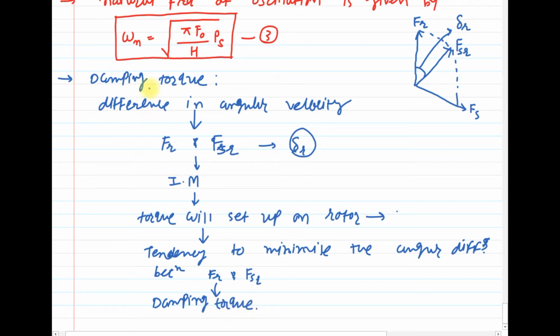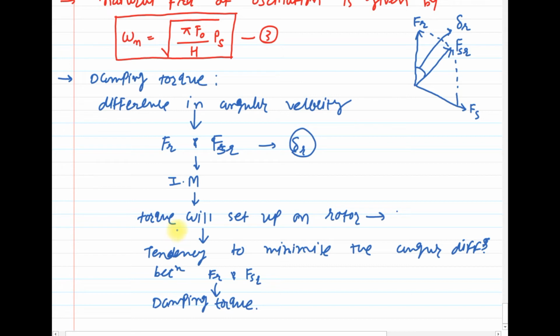Clear? Let us discuss once again. From this diagram, damping torque: the difference in angular velocity between the rotor and the resultant rotating air gap field will bring the induction motor action into play. Torque will be set up upon the rotor, and this torque has the tendency to minimize this angular velocity.